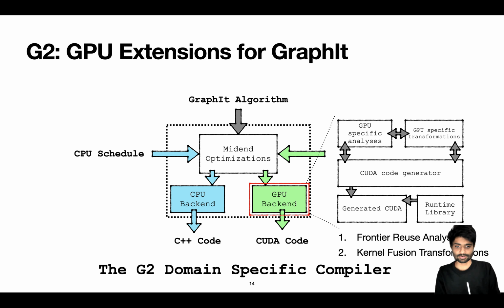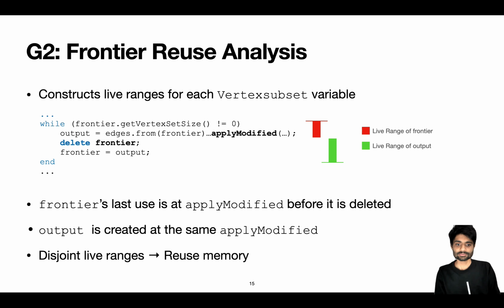The GPU backend has analyses and transformations specific to the GPU. This includes analysis passes like liveness analysis that determine which data structures can reuse allocated memory. This is required for GPUs because unlike CPUs, the allocation and deallocation costs on GPUs are very high.